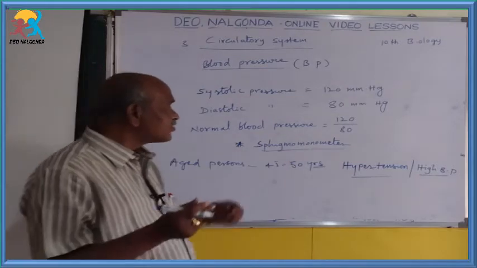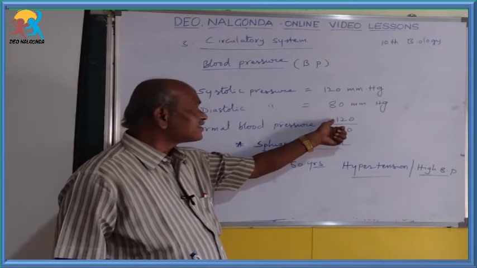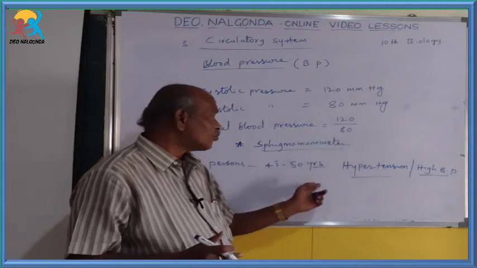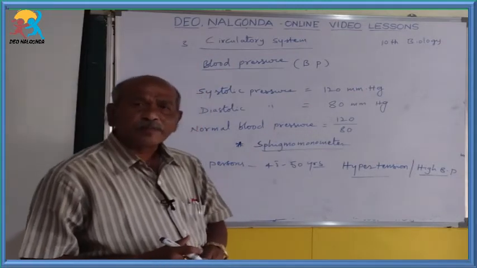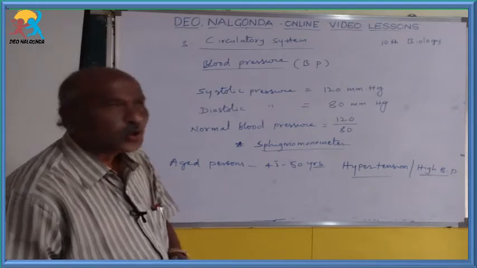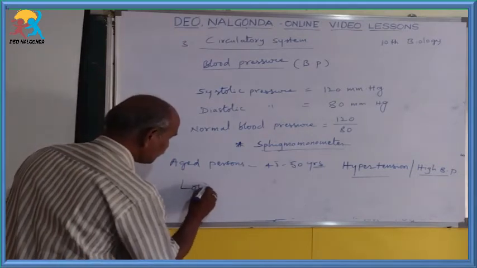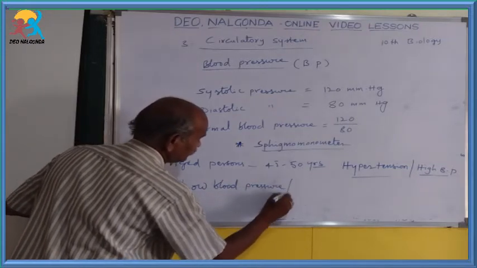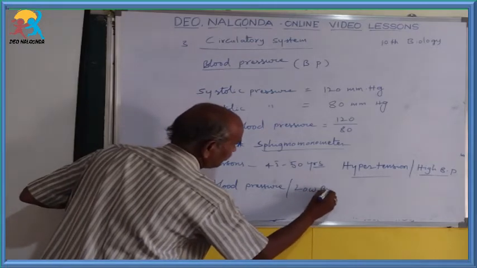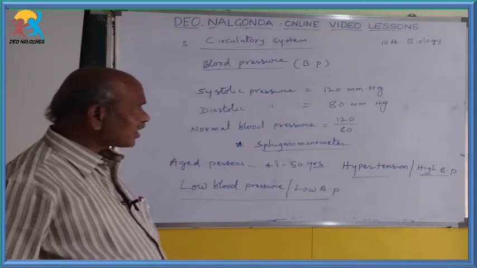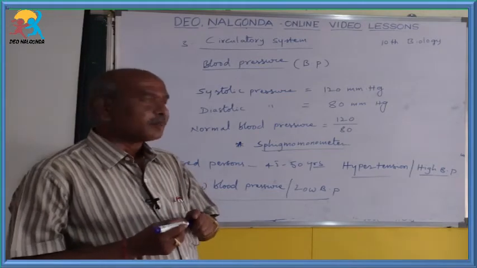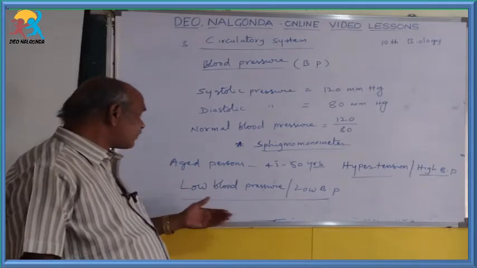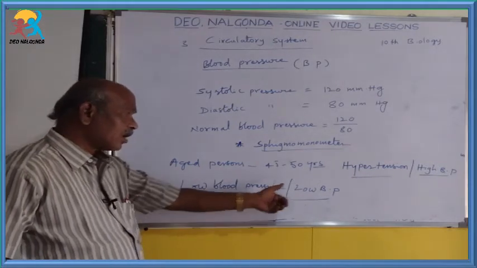And sometimes in some persons, a pressure less than 120 by 80 can be detected by the doctor with the help of this sphygmomanometer. Okay, such kind of pressure is known as low blood pressure, low BP. So comparing with the normal BP, sometimes less BP can be detected. That lower blood pressure is known as the low blood pressure or low BP.